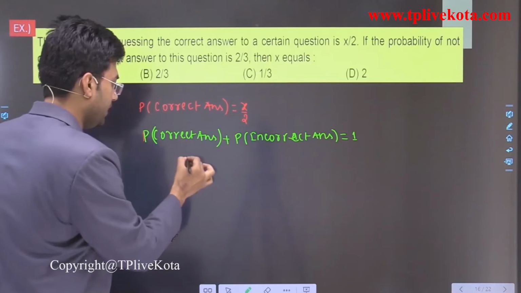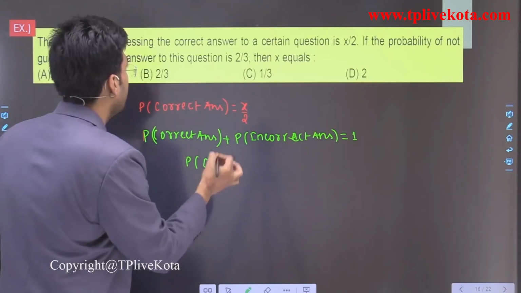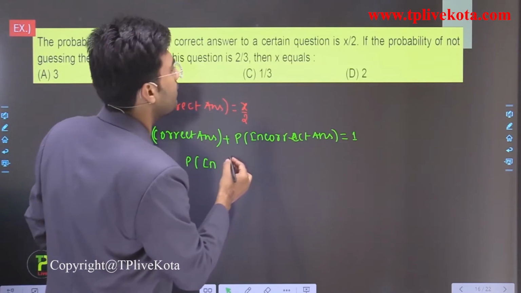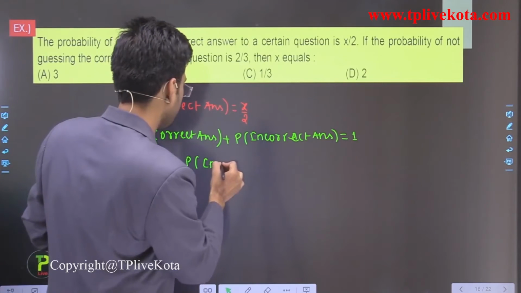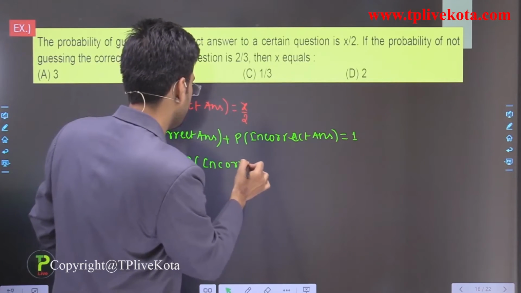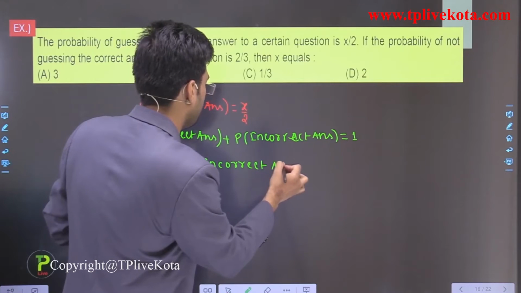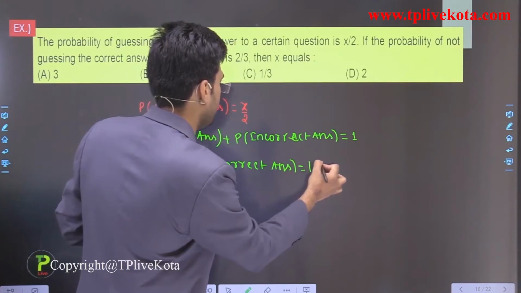So from here we can write the probability of an incorrect answer is 1 minus x by 2.